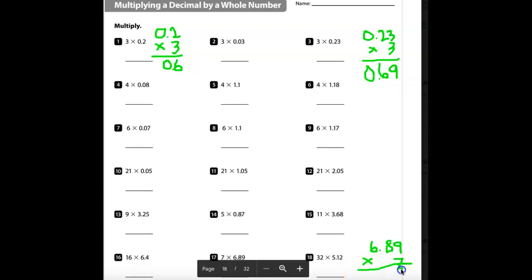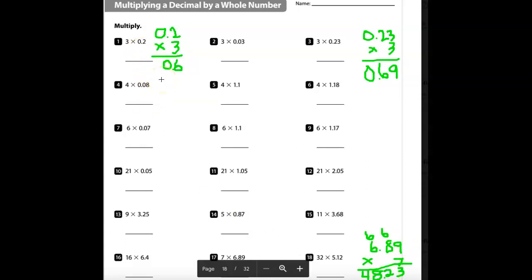Put down your 3. Carry your 6. 7 times 8 is 56. 56 plus 6 is 62. We're going to put down our 2 and carry our 6. And then 7 times 6 is 42. Plus 6 is 48. We're now going to write down 48. And because we're multiplying decimals, we go up here 1, 2 decimal points, 1, 2 decimal points.